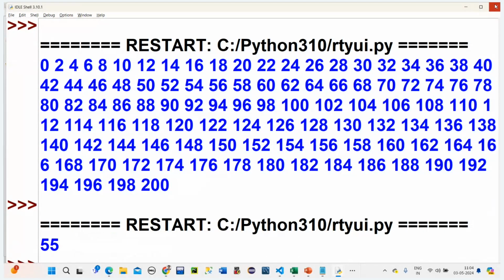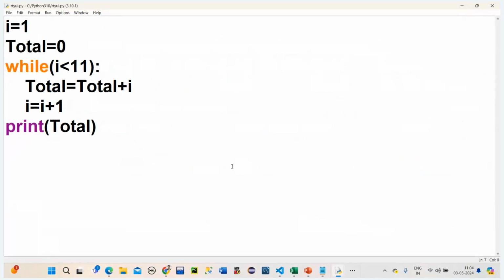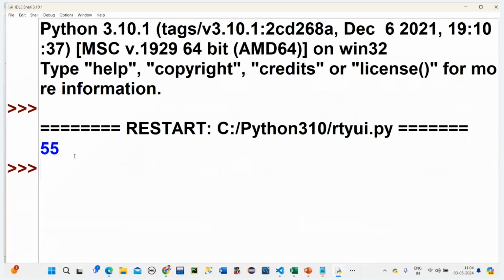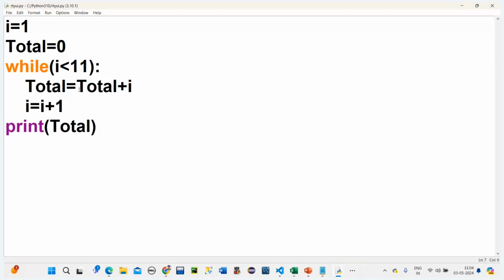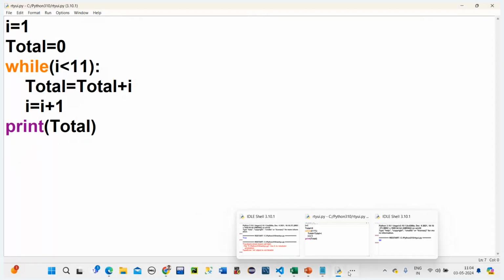Did I get the right answer? Yes, 55. Now what is happening internally is very important. So we'll do a kind of tracing. Let's trace this code. I guess you understood the coding, but what happens internally is important for us.